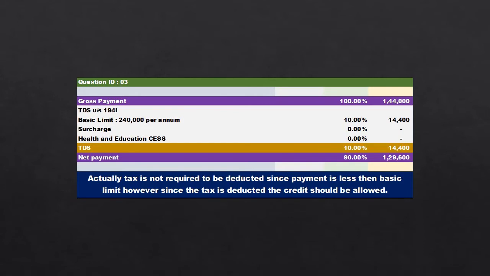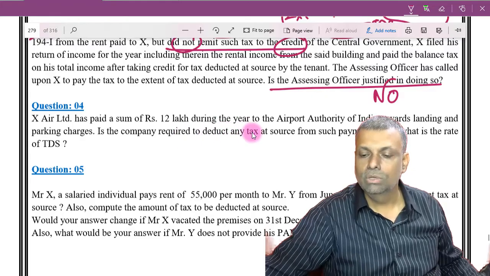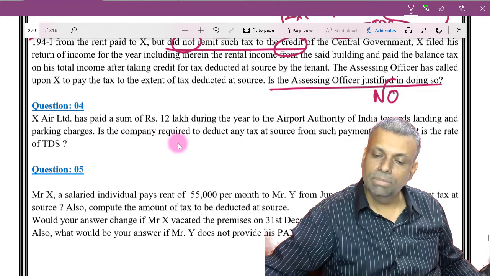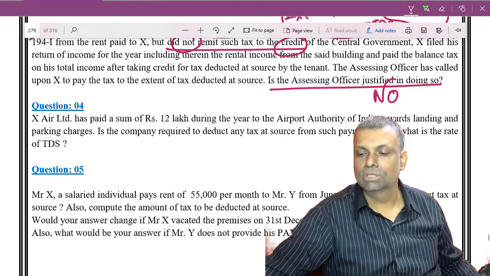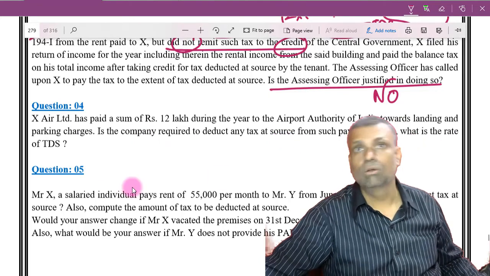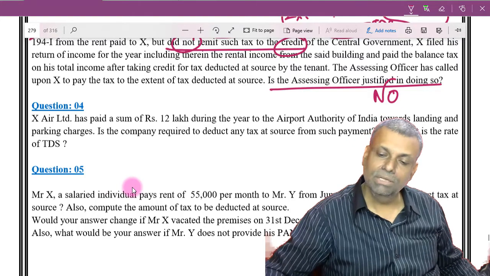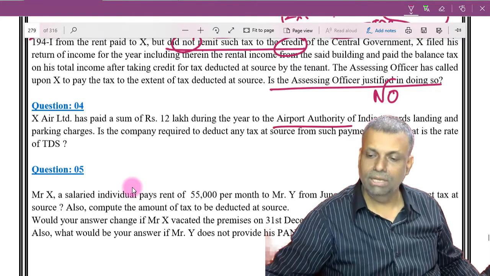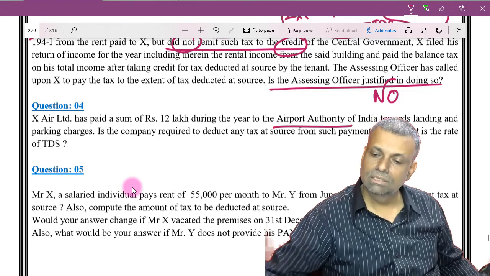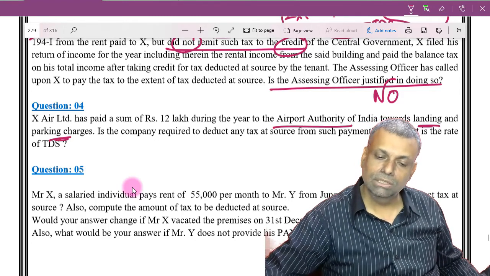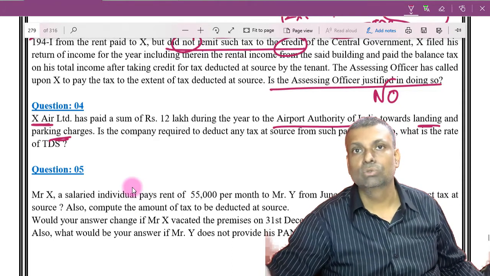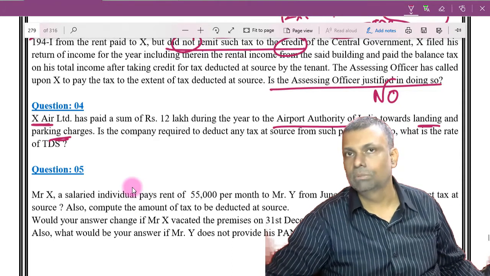The next question. X Air Limited has paid a sum of rupees 12 lakhs during the year to the Airport Authority of India towards landing and parking charges. Is the company required to deduct the tax at source from such payment? If so, what is the rate of TDS? Now here in this particular case, first of all, see, the Airport Authority of India is charging some landing parking charges, and a company, which is an airline company, is paying these charges to the Airport Authority of India. That is very much fair enough.